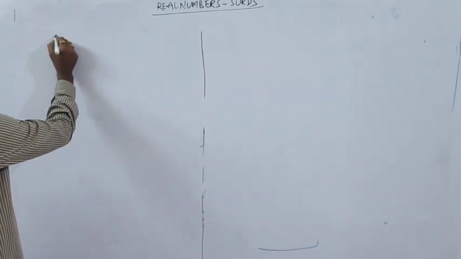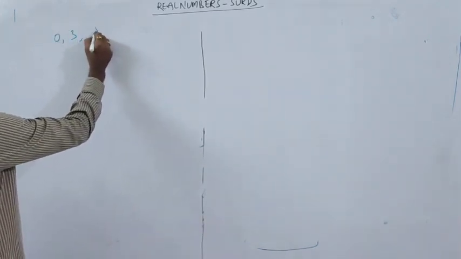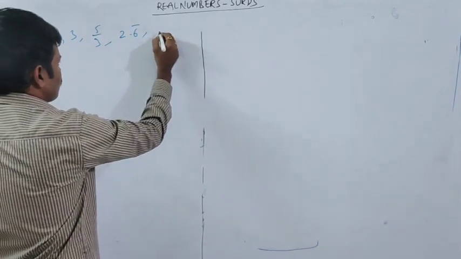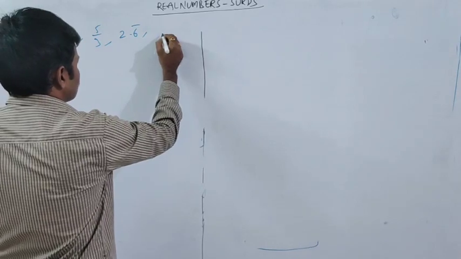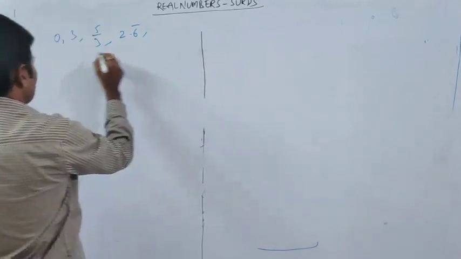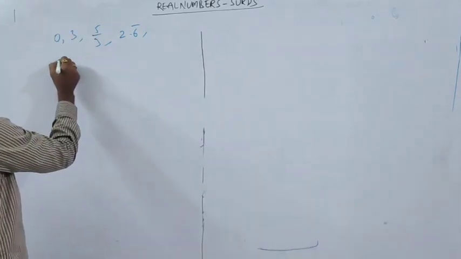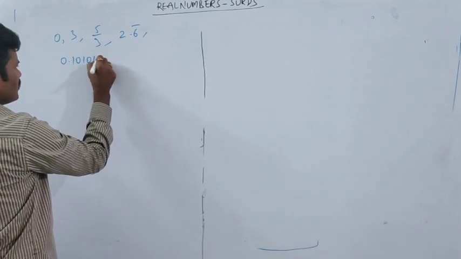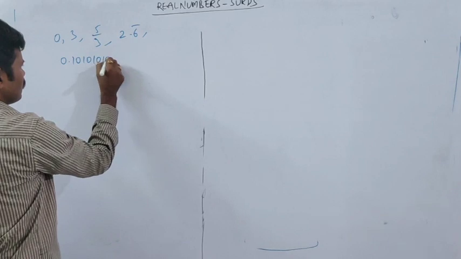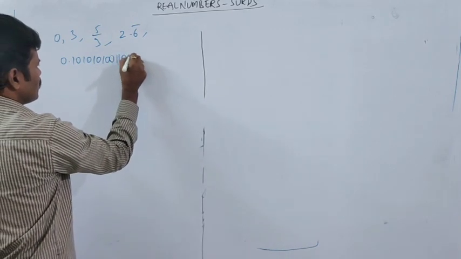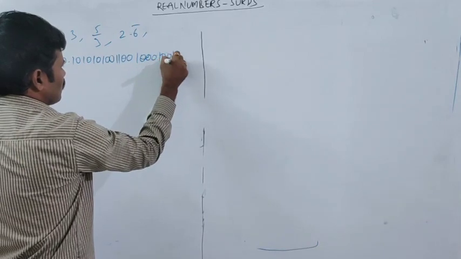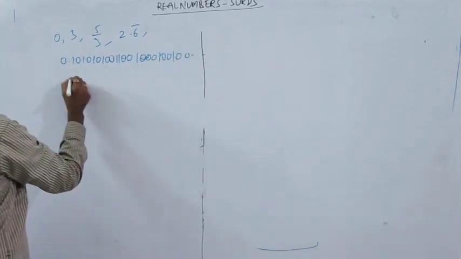Suppose we have 0, 3, 5 by 3, 2.6 bar, and some other numbers like 0.101010, 100110001, like these numbers and so on.